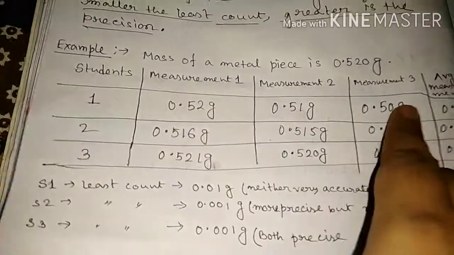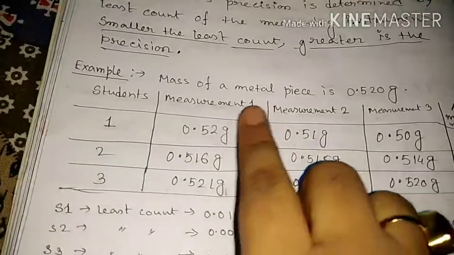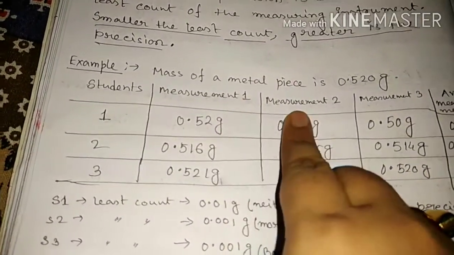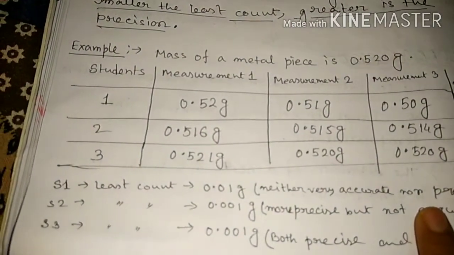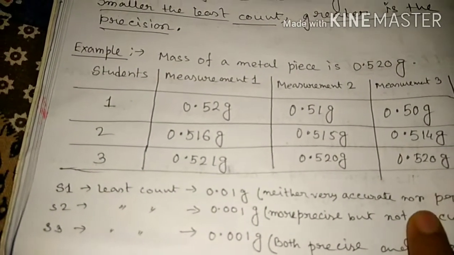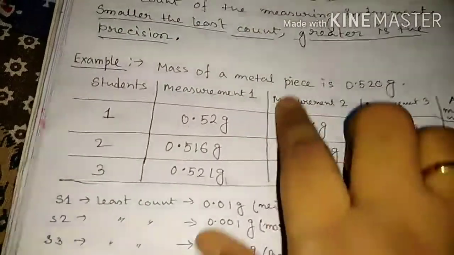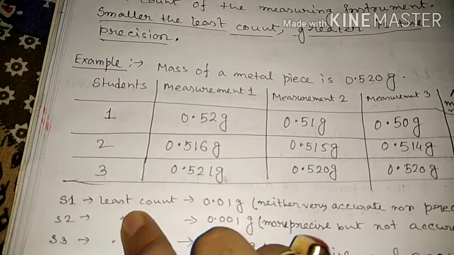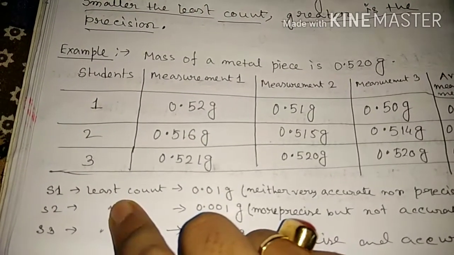This is what the first student got, and the average is 0.51. Now you see that between measurement 1 and measurement 2, and measurement 2 and measurement 3, the difference is 0.01. That means the least count is 0.01 gram. But the accurate value is 0.50. So it is neither very accurate nor precise.